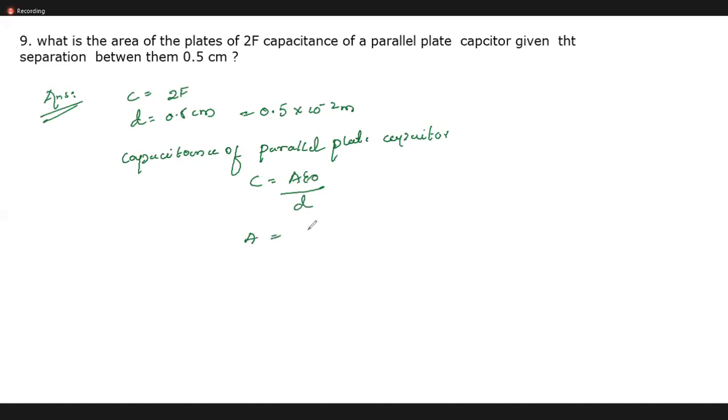A is equal to C into d divided by epsilon naught. Then A is equal to 2 into 0.5 into 10 to the power of minus 2, divided by 8.854 into 10 to the power of minus 12. Then the area is equal to